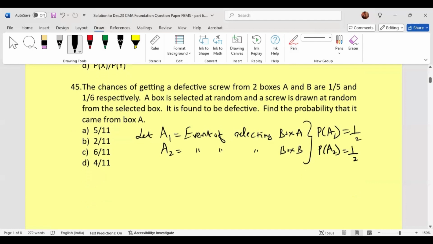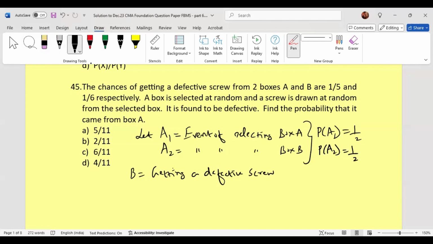Now they gave us a box is selected, defective screw, that becomes a common event. So B equal to getting a defective screw. That is possible in both the boxes. So it becomes a common event.